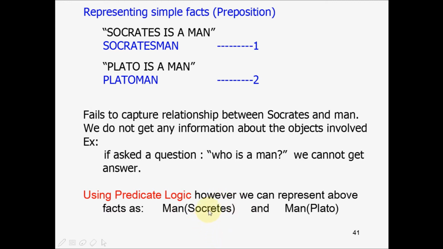You read the object and then the relationship. So you read this as Socrates is a man, and this as Plato is a man.